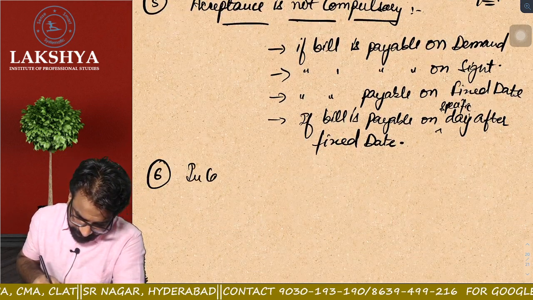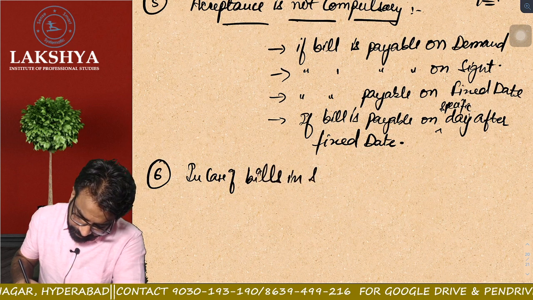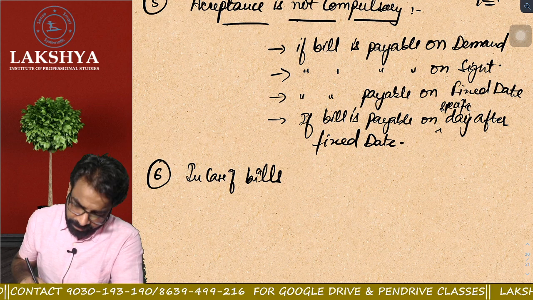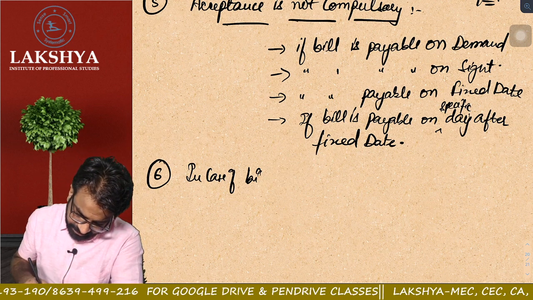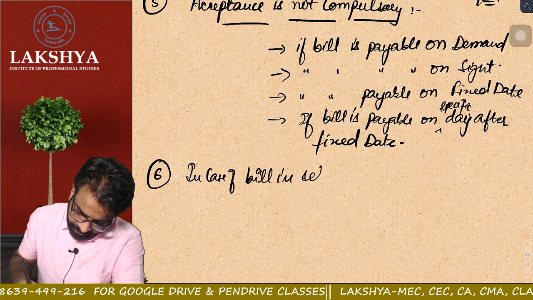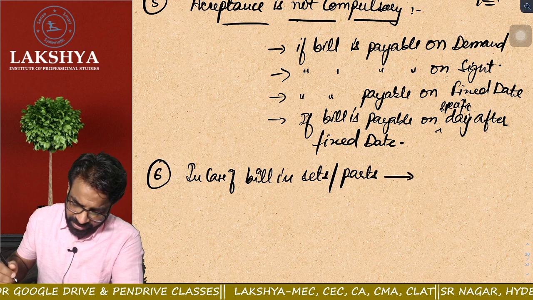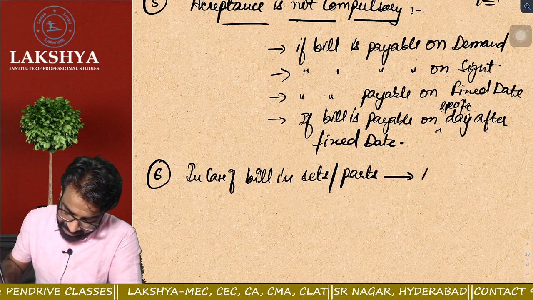In case of bill in sets or parts, what is required?